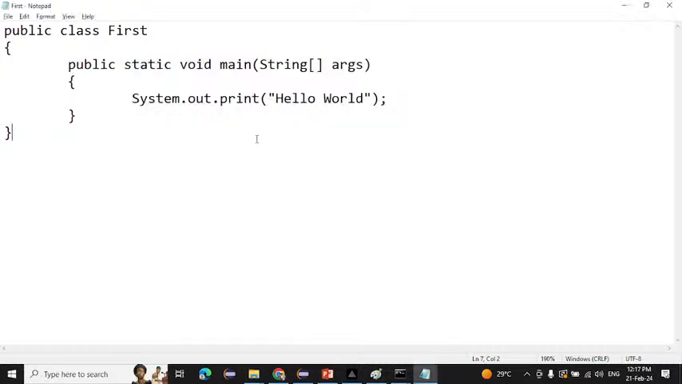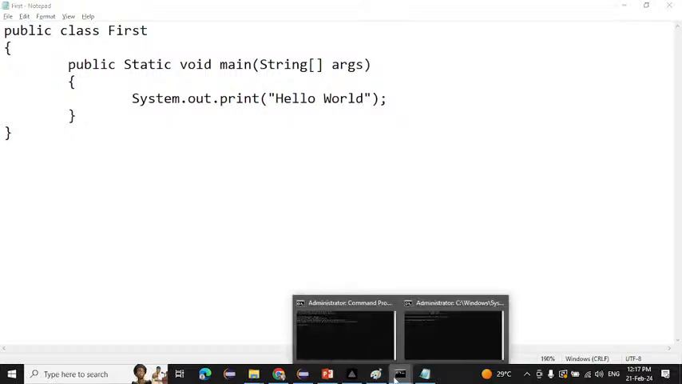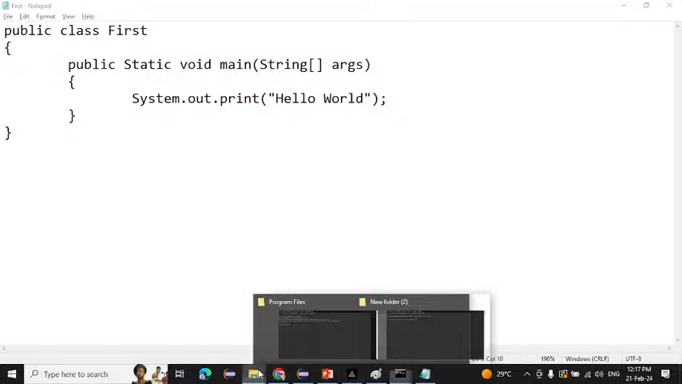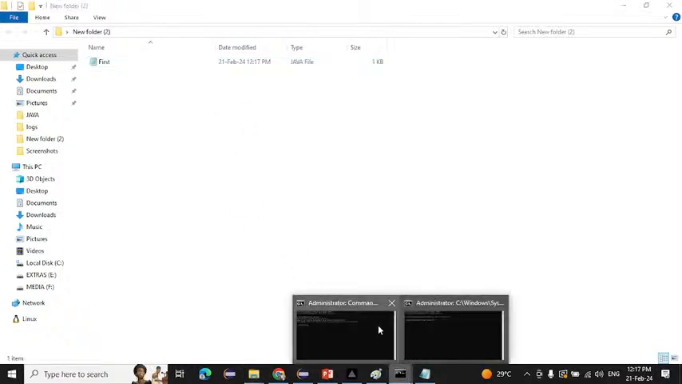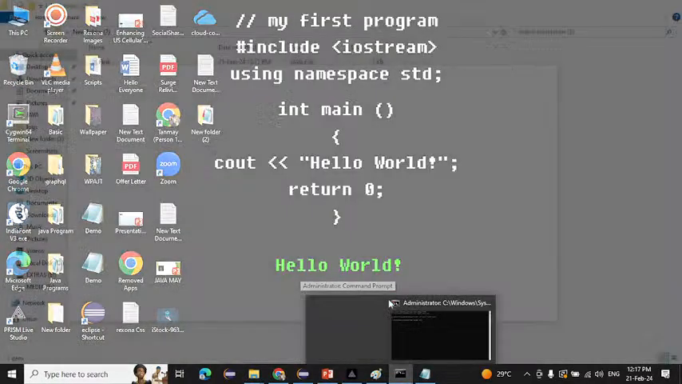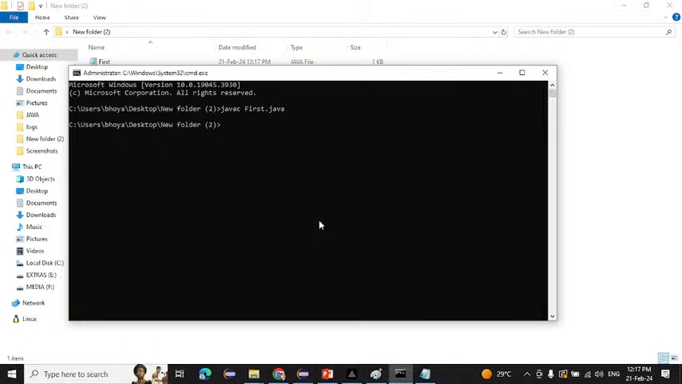But suppose I made a mistake here. Suppose I made this capital here, and if I save this program and compile it again, and now I am deleting this thing here as well. Now we will see whether our program will be compiled or not. So we will try this.